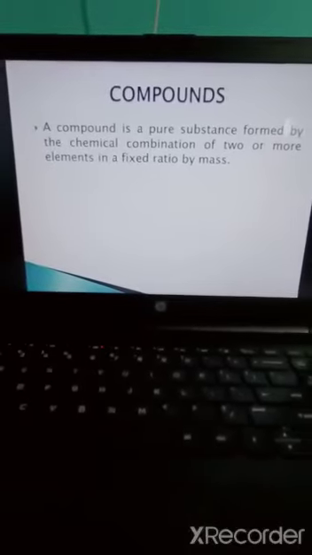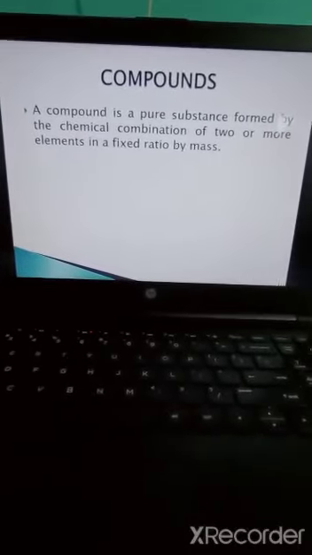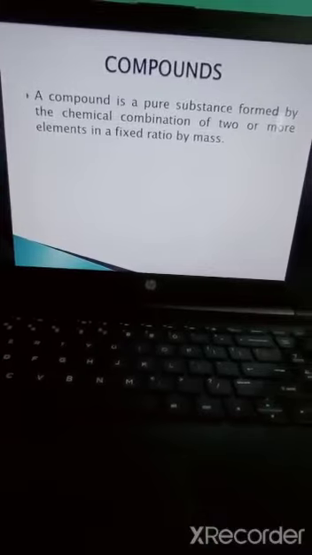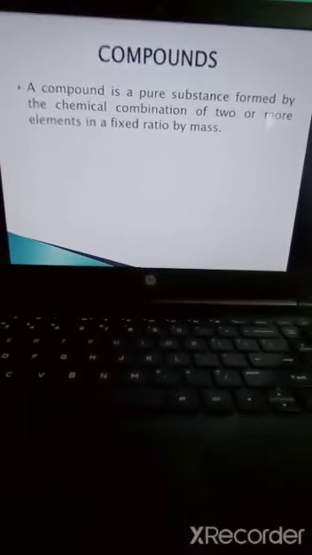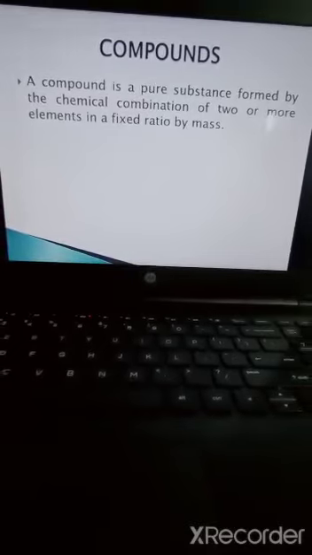An example of a compound. What is the example? Water is a compound. That water that we are drinking. Okay, that is an example of a compound. Understood? So what is a compound?